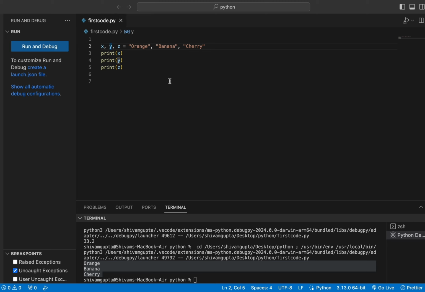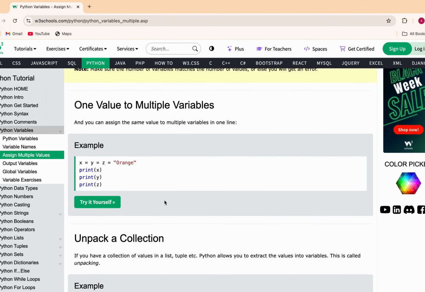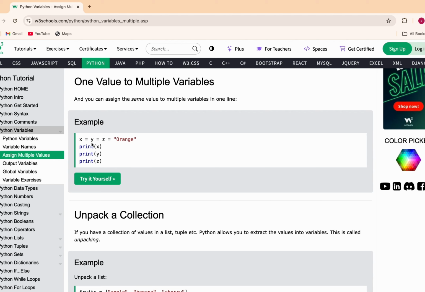So this is a case that you can use in Python. That's why Python is an advanced programming language which can make your work very easy, because this case you mostly can't do in C++ or anything. So x will be orange, y will be banana, and z will be cherry, and you can simply print this. So you don't need to write it in 3 lines. In just a single line you can simply assign a string. So this was the thing. You can also write like this, x equals y equals z, and if you want to provide the same string to all these variables, you can do it like this too.